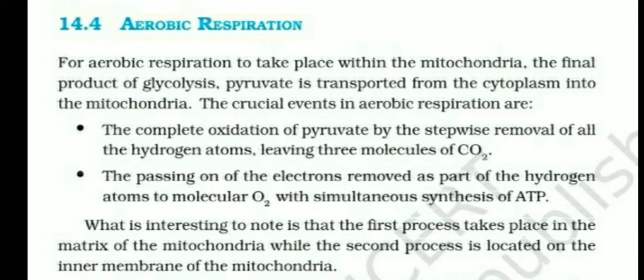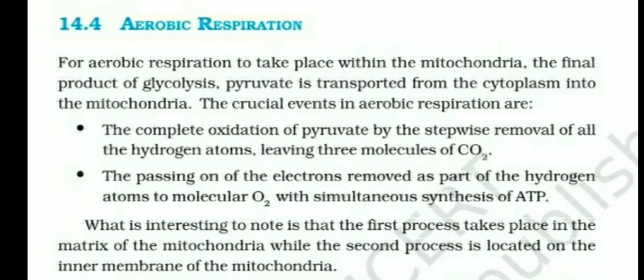Number one, complete oxidation of pyruvate or pyruvic acid. Pyruvic acid is completely oxidized, removing hydrogen atoms and carbon dioxide molecules, and this process takes place in the matrix of the mitochondria.